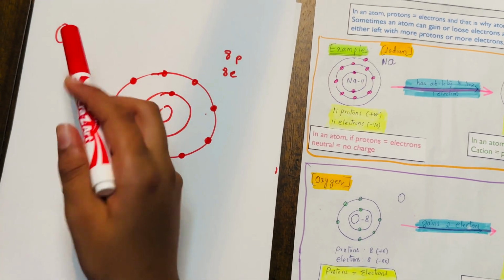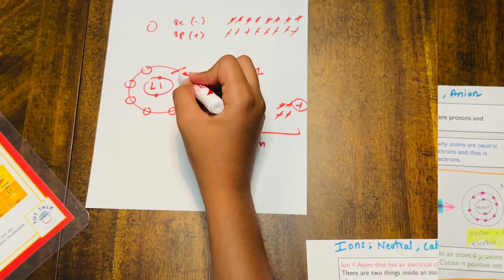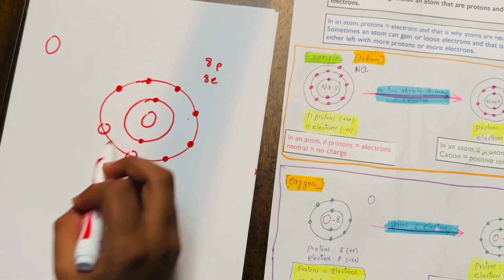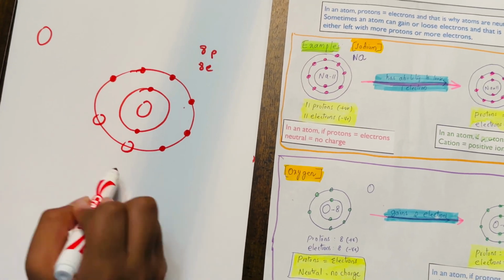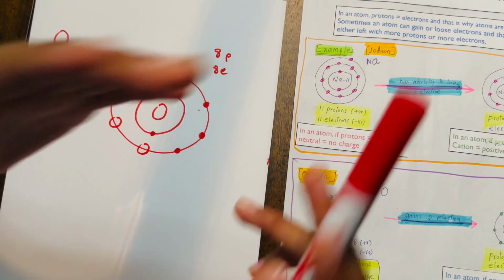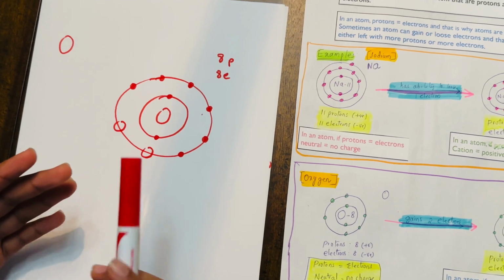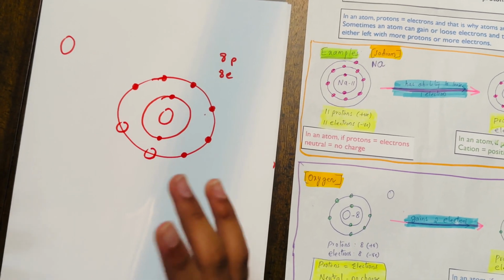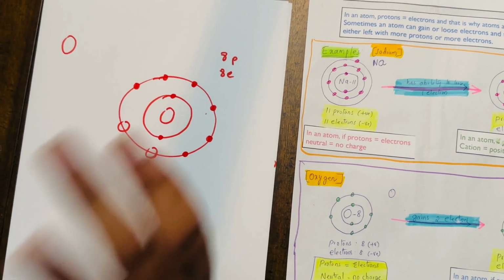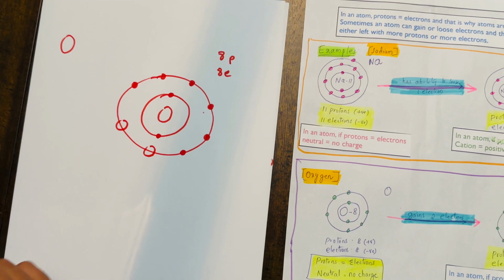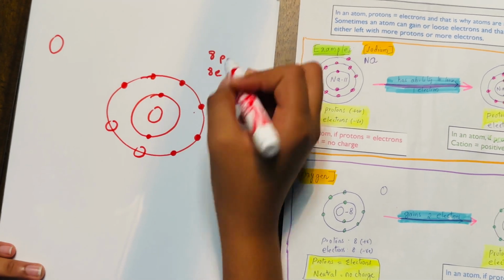This is in a better situation than our lithium. Lithium only took 1 spot, but here the electrons took 6 spots, leaving only 2 open. If we think through common sense, is it better to lose 6 or gain 2? It's easier to gain 2. Because the atom is trying to stay stable as fast as possible, it'll most likely gain 2. And now we have 8 protons, right?